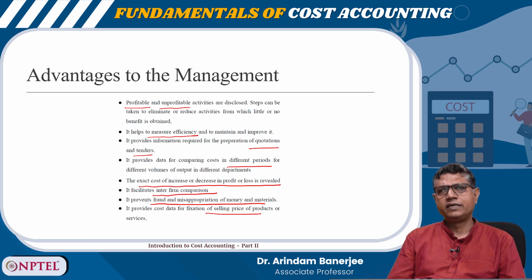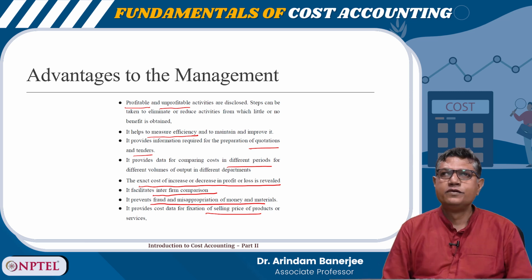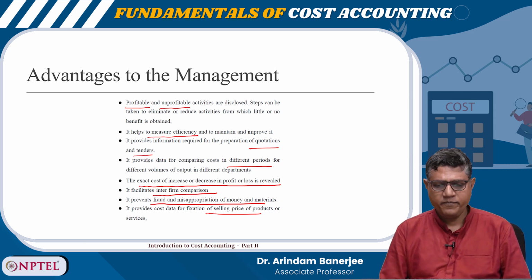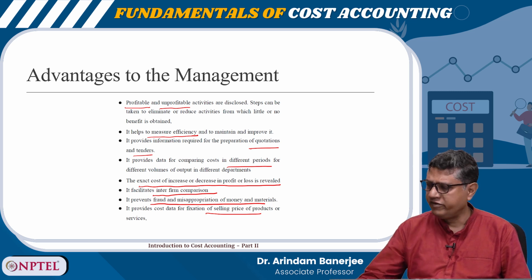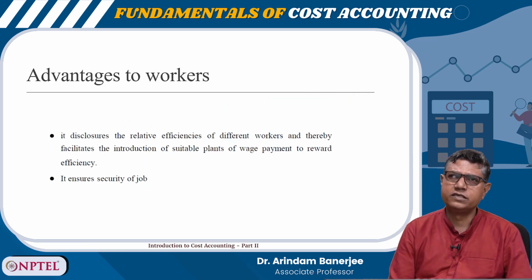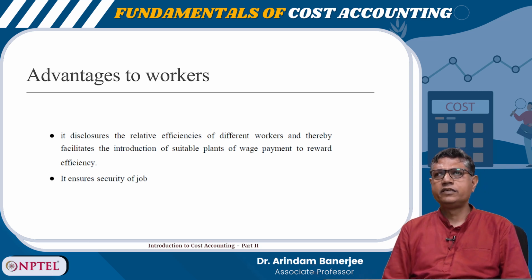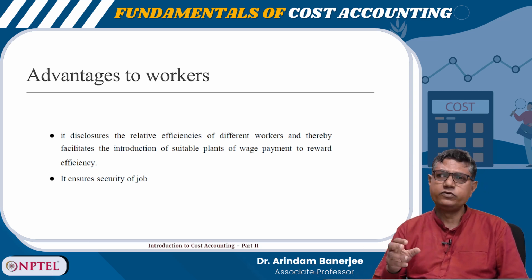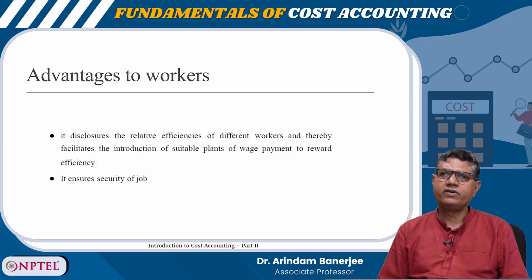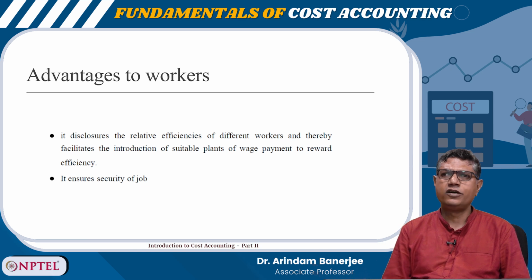What is the primary objective? The primary objective is gaining value, increasing the balance sheet size and providing value to the stakeholders. So, for cost accounting, management is one of the major beneficiaries. Who are the other beneficiaries? The workers. So, what are the advantages for workers? It is used, as I said earlier, for the performance measurement and evaluation.